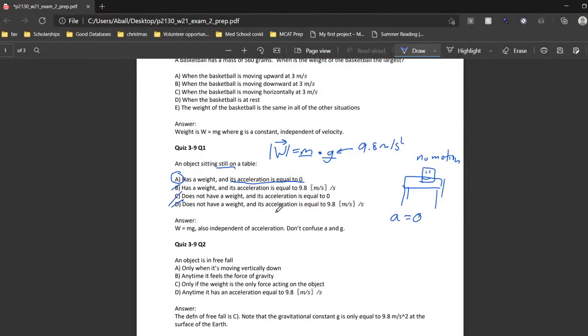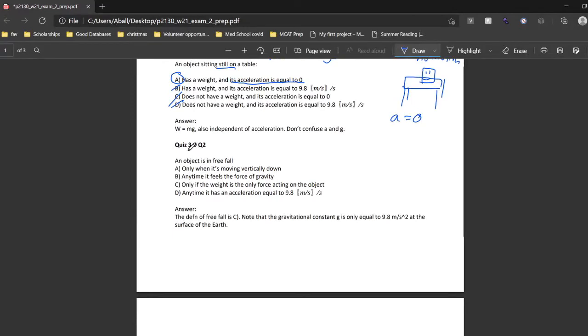Okay, so moving along here, we have 3-9, question 2. And this is a definitional question asking us the definition of free fall. So an object is in free fall when the only force acting on the object is the gravitational force. So it would be the weight force, basically, but it's like in the air. So this only occurs when an object is only being acted upon by the gravitational force of Earth.